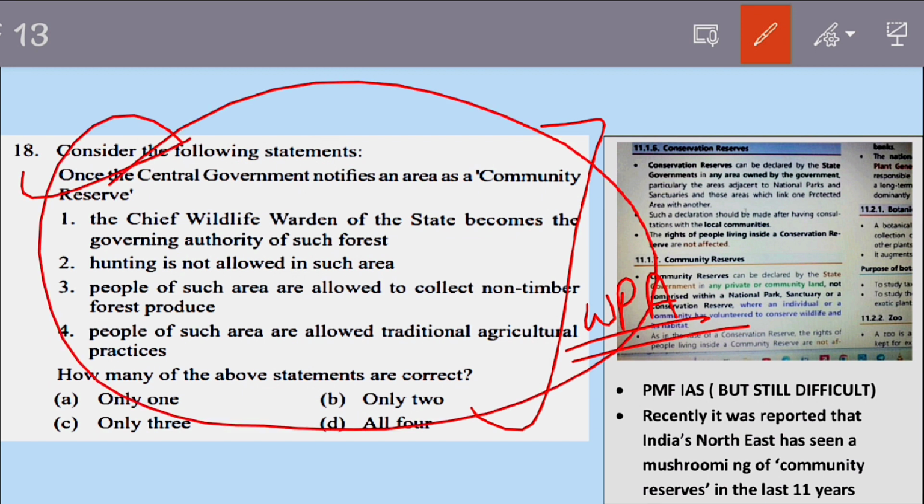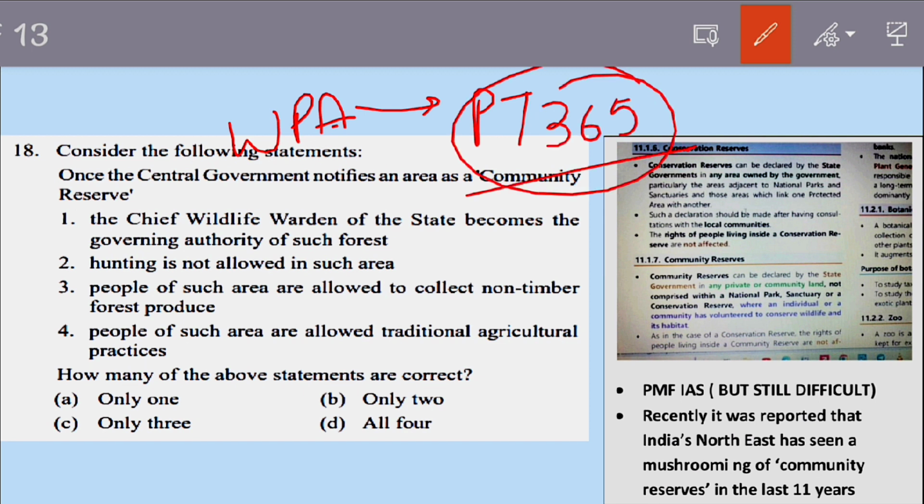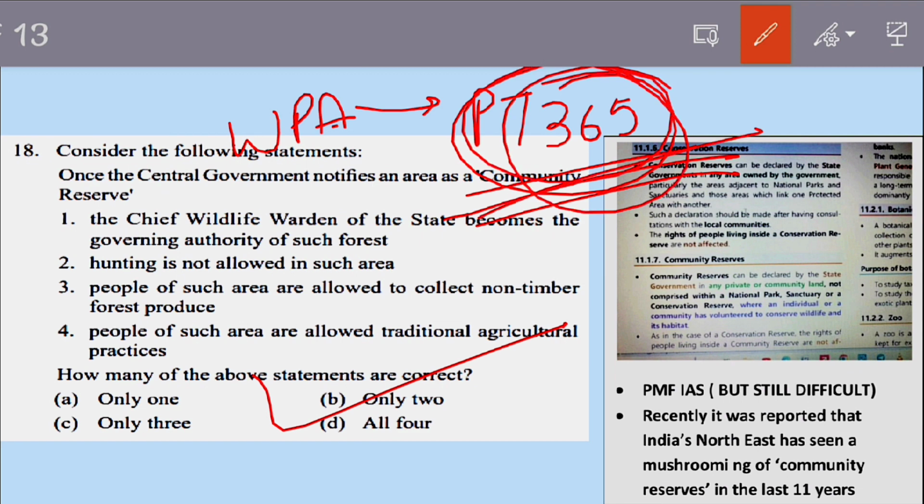Again we can see the questions directly came from the basic resources. This WPA amendment part was covered in PT 365. Anyone who has read PT 365 could have easily solved this question. Again, this was not out of the basic resource. PT 365 is something that almost everybody reads. So again, it can be considered a question from a basic resource.